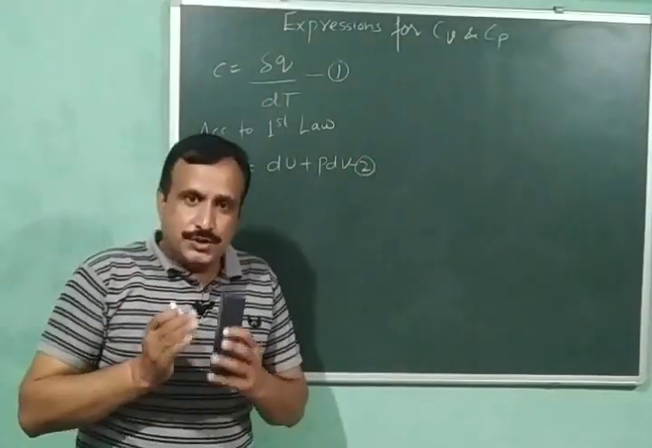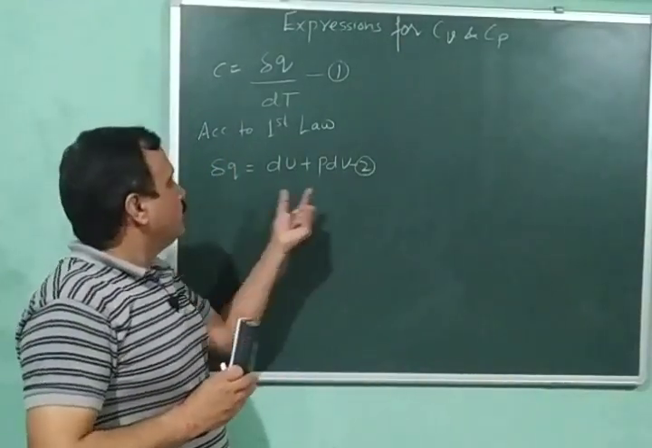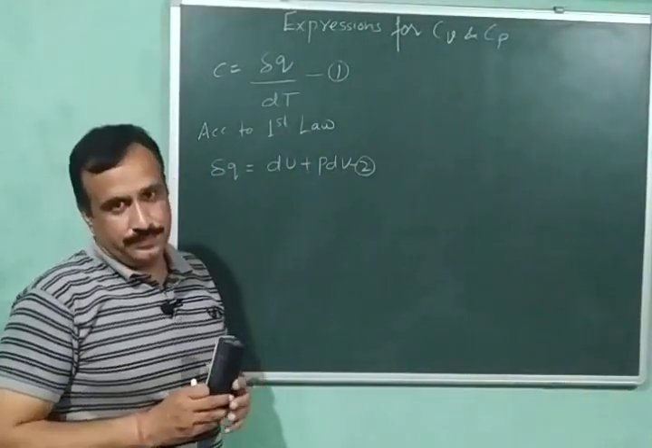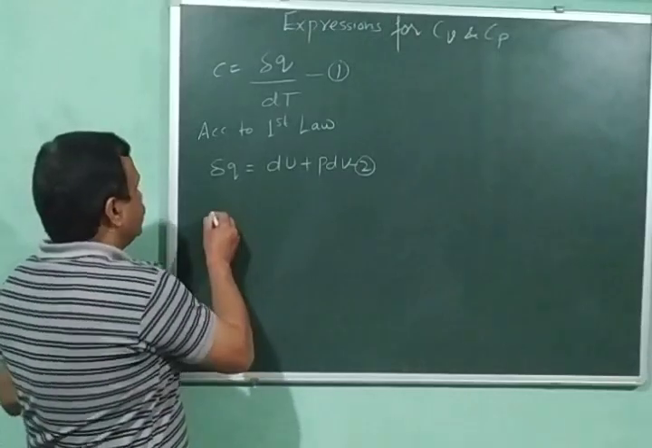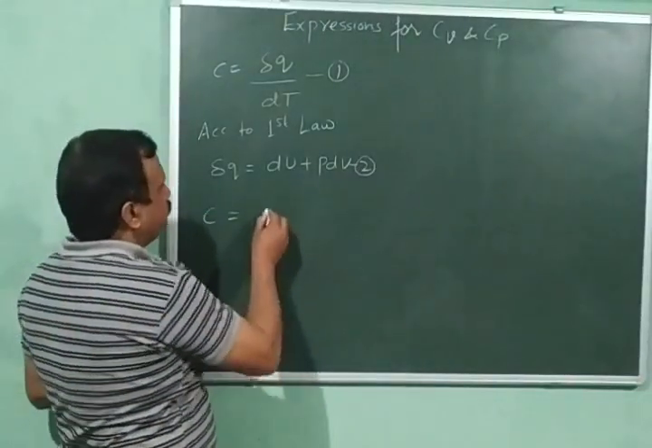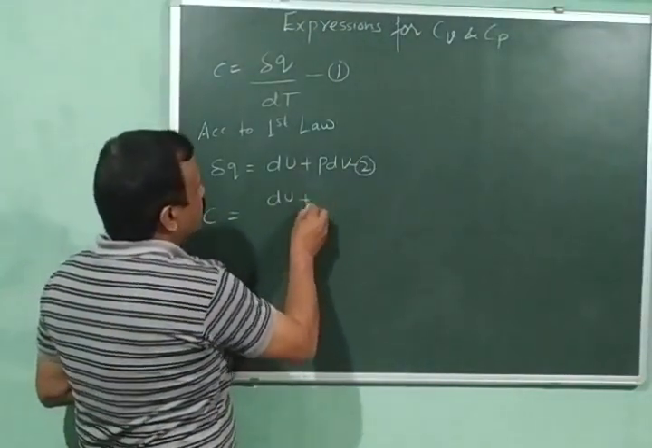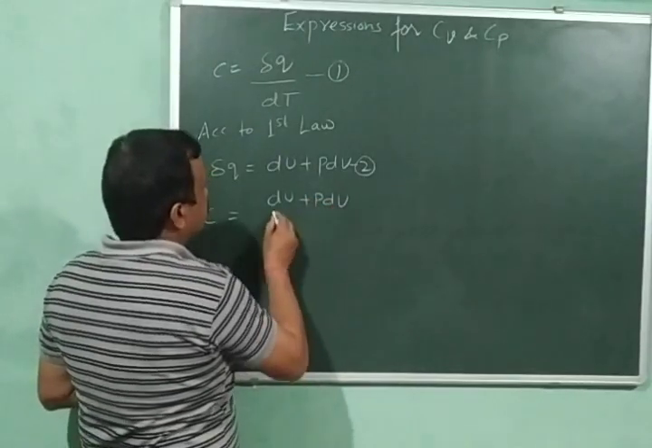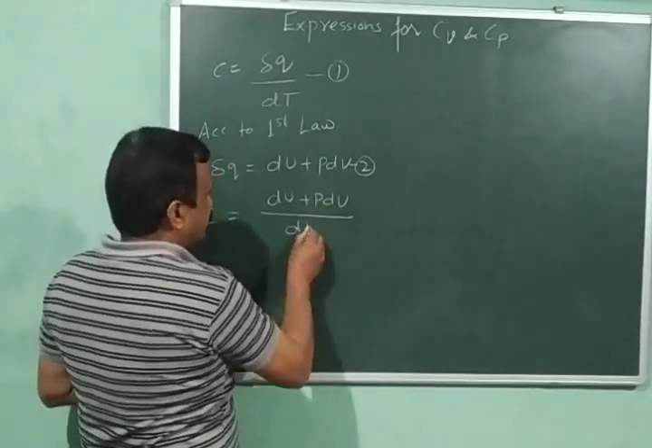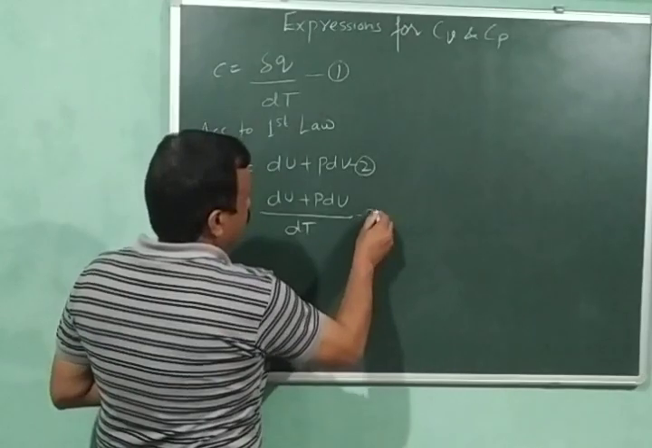Now I will substitute the value of delta Q from equation number 2 into equation number 1. Then we have C is equal to dU plus P dV divided by dT. Let it be equation number 3.